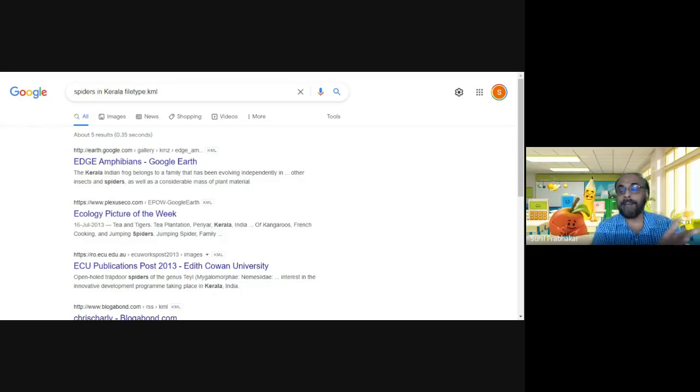So you can have a KML file on spiders in Kerala to show where these spiders are seen, where a particular family of spiders is seen. Maybe limited to a particular geographical location. If you want to show a particular geographical location where this kind of species is seen, you can use this KML file. You can open this KML file in Google Earth and Google Maps.